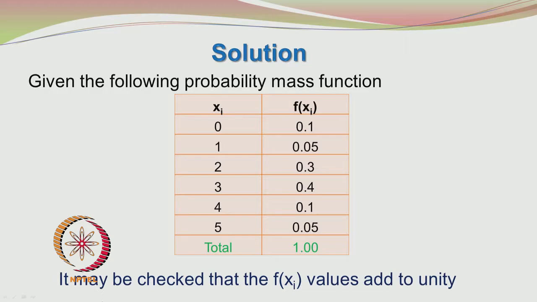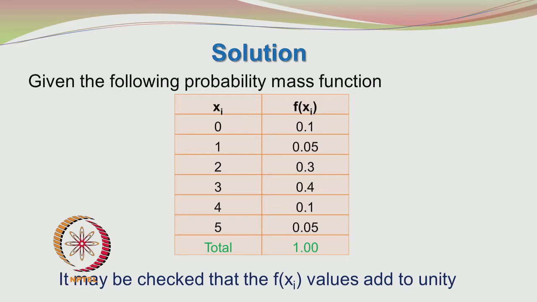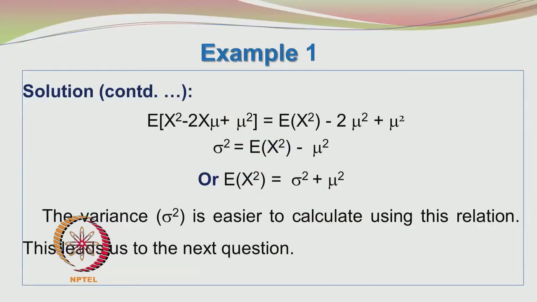Now, we can go ahead and find the other statistical parameters like the mean, variance, standard deviation and the expected value of x squared. You might recollect that I told you there are two different ways to find E of x squared. The first way is to calculate mu squared, also calculate sigma squared, add the two and get E of x squared.